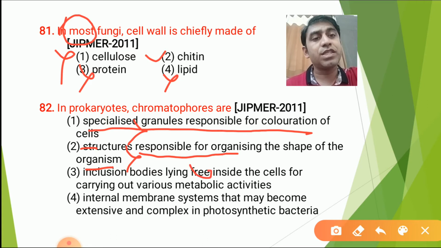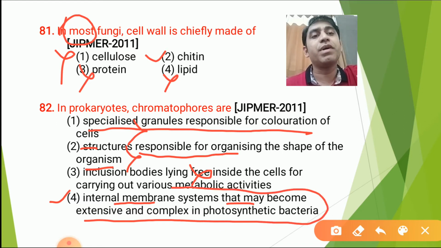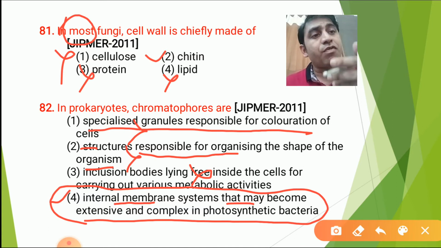This statement will also not support chromatophore. Then the fourth option, internal membrane system that may become extensive or complex in photosynthetic bacteria. This option will be correct because the upper three statements are wrong. Chromatophores are pigments, meaning they may become extensive and complex in photosynthetic bacteria. So for photosynthesis they will help.